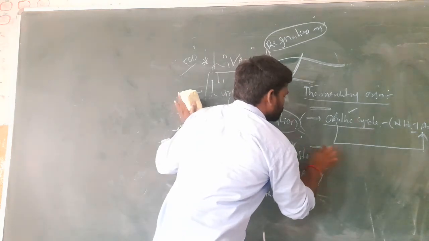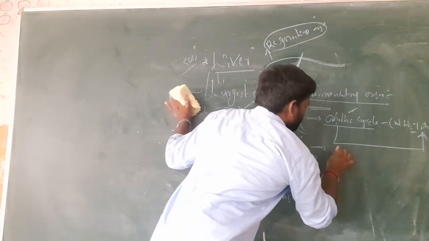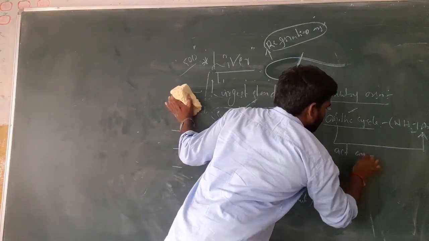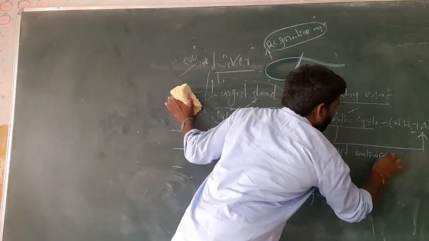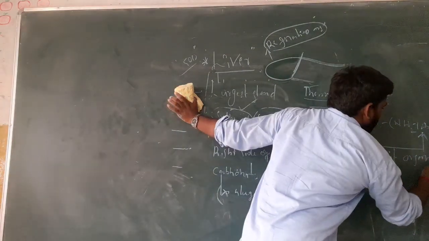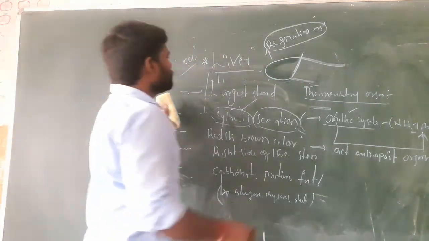And next, erythropoiesis is the main role. Erythropoietic organ. The erythropoietic organ is the special work of the liver.